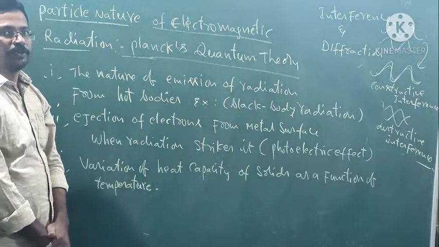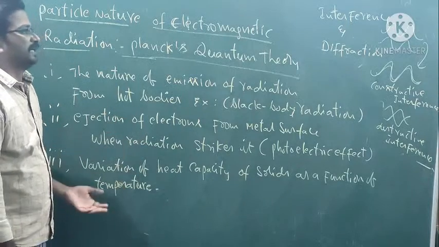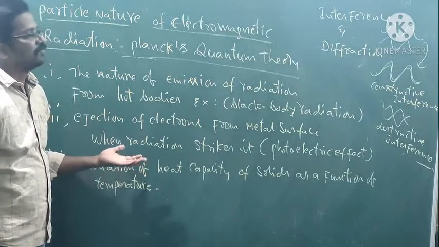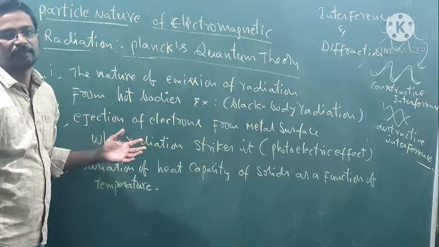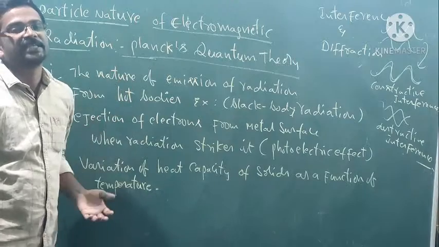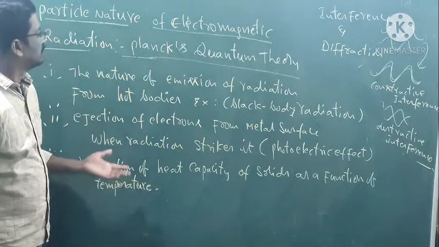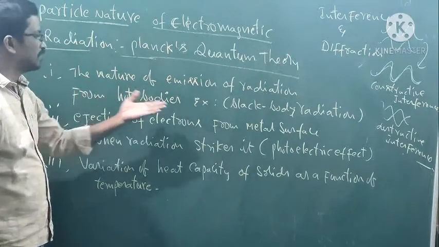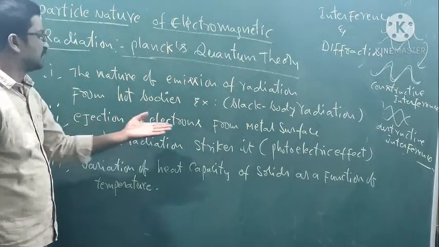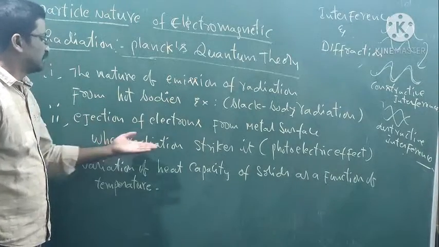Okay, let us look into this concept in detail. What is what, and what is the main object? How was he successful in explaining the nature of the emission of radiation from hot bodies, and next, the ejection of electrons from a metal surface?